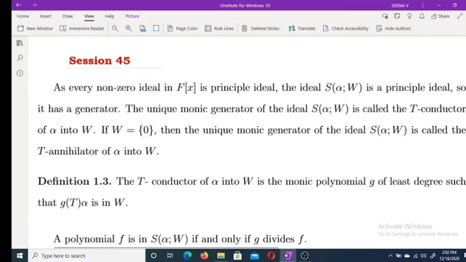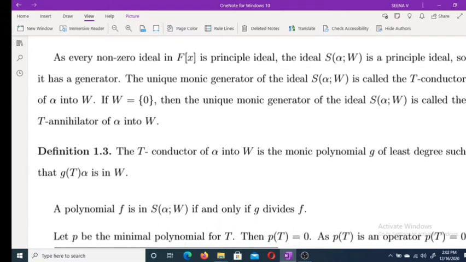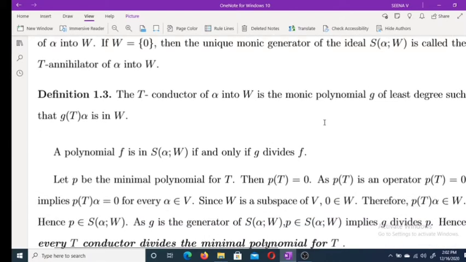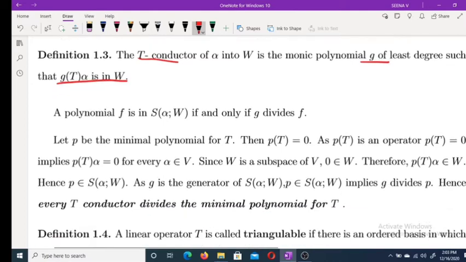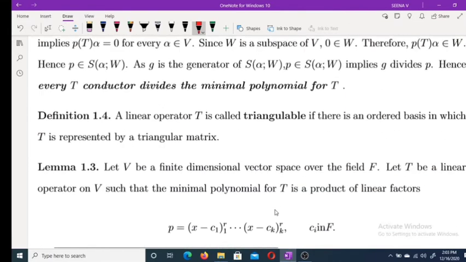Just to recall what we discussed in our last class, we discussed a new definition: the T-conductor of alpha into W is the set of all polynomials g such that g(T) alpha belongs to W. We also defined the T-conductor of alpha into W as the monic polynomial g of least degree such that g(T) alpha is in W. That is, it is a generator of S(alpha; W). We also proved that the T-conductor divides the minimal polynomial for T.